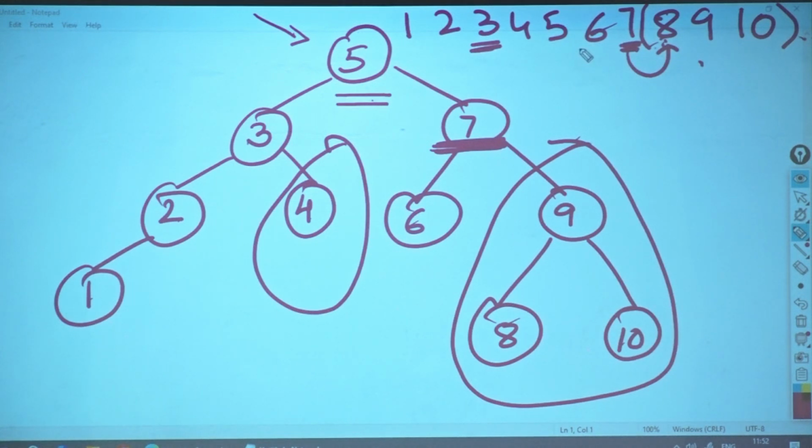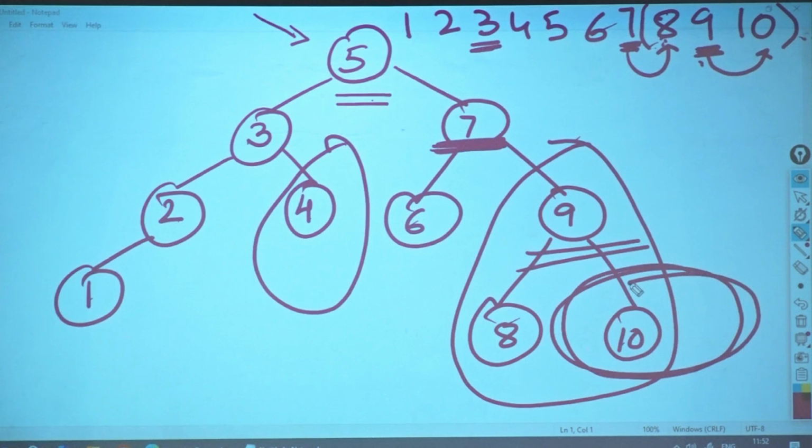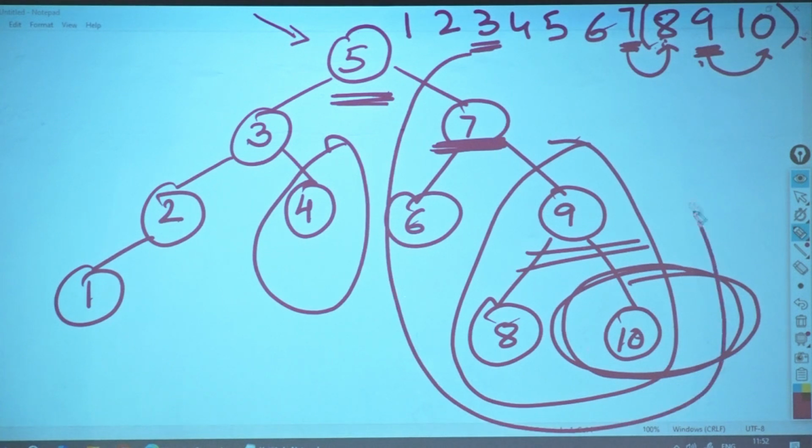Now I will take 9. Who is the successor of 9? I have to take the right subtree of 9. Who is the minimum in this subtree? 10, because there is only one node. Okay. If I take 5, I am going to get this subtree.